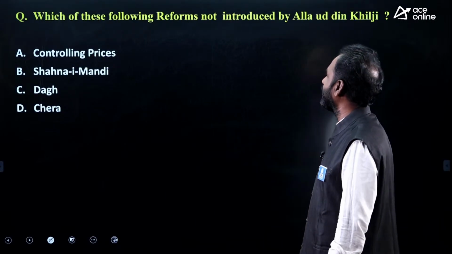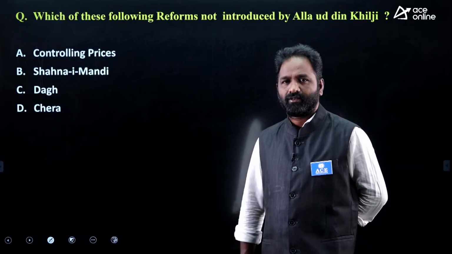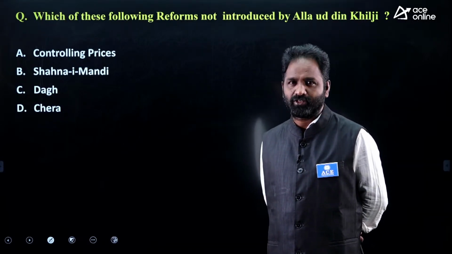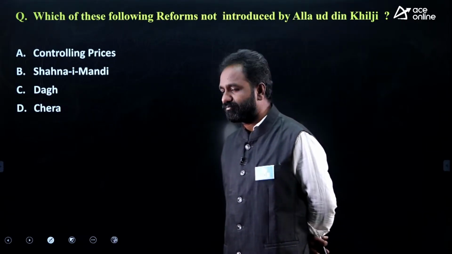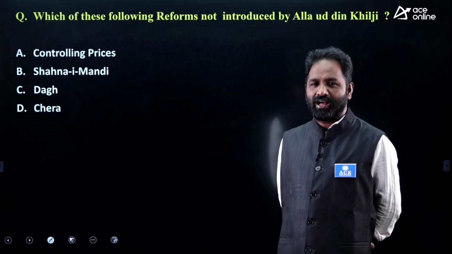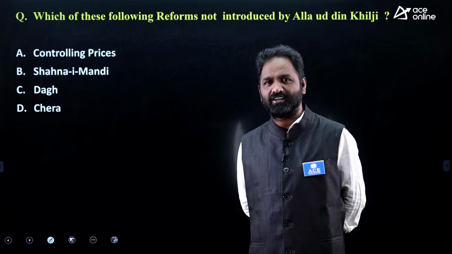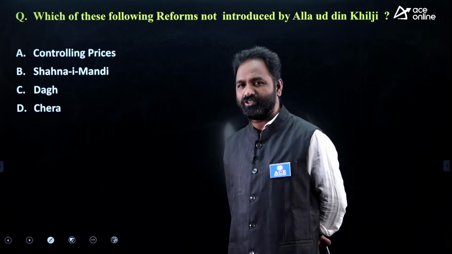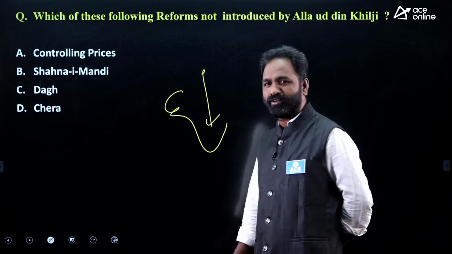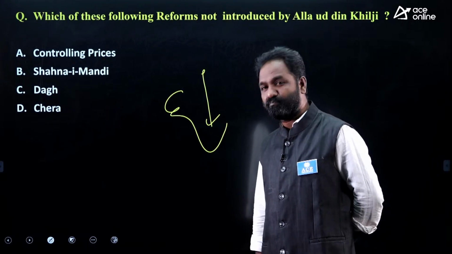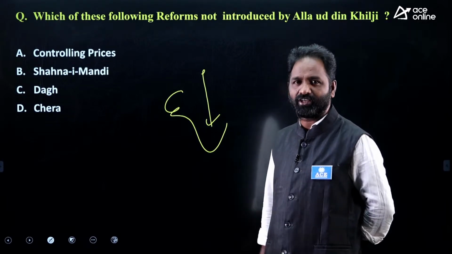Which of the following reforms was not introduced by Alauddin Khilji? Here also multiple answers are there. Controlling prices, Shahna-i-Mandi, Dagh and Chehra. Of course, Alauddin Khilji is very important, also known as Sikandar-i-Sani, the second Alexander. He is the first Muslim ruler who came to South India, who defeated the Kakatiya, Hoysala and Pandya, and the Yadava kingdom was also defeated by Alauddin Khilji.